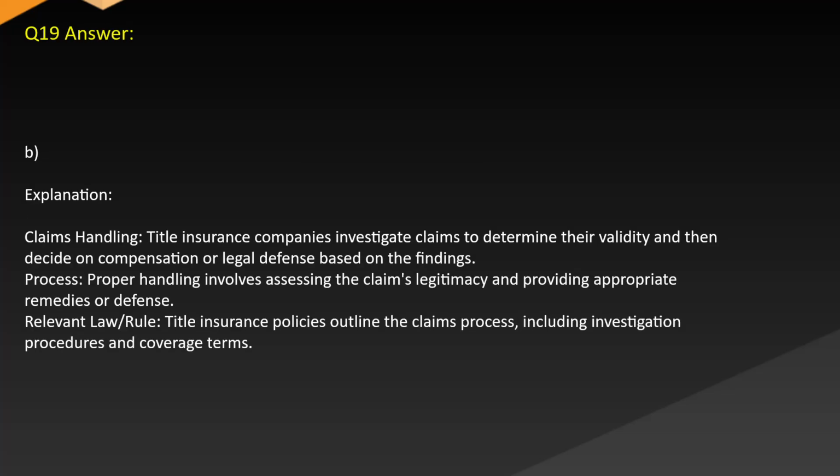Answer. B. Explanation. Claims handling. Title insurance companies investigate claims to determine their validity and then decide on compensation or legal defense based on the findings. Process. Proper handling involves assessing the claim's legitimacy and providing appropriate remedies or defense. Relevant law rule. Title insurance policies outline the claims process, including investigation procedures and coverage terms.